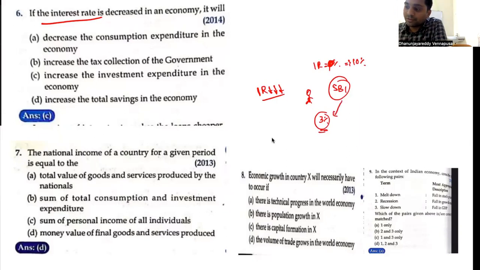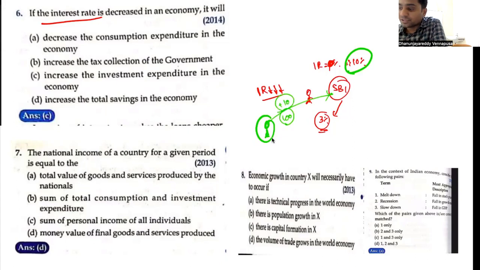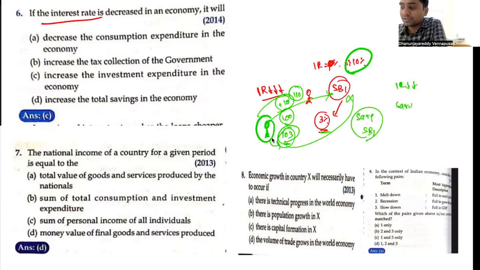It has to be understood that whenever the interest rates are high, people who have money get the incentive to go and deposit their amount in SBI. If I have 100 rupees, I'll try to invest in SBI because it is going to give me an interest of plus 10 rupees, that is 10%. Now if it is decreased to 3%, I will get just 3, not 110. As a result, people will not get incentivized to go and save in SBI. So whenever interest rates are falling, people don't want to save the money. That is the first thing.